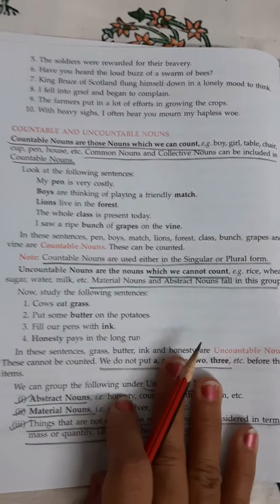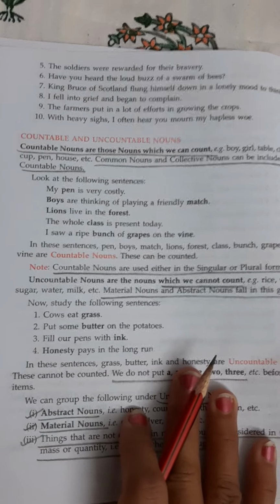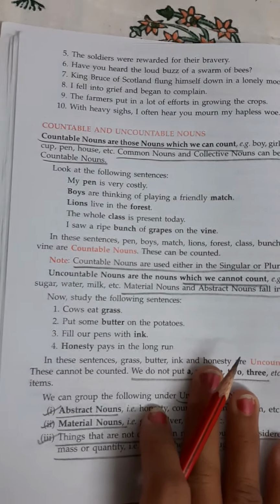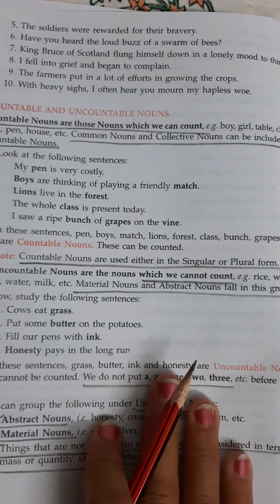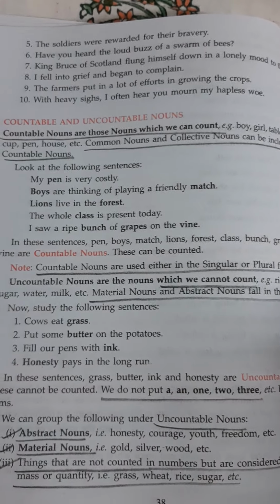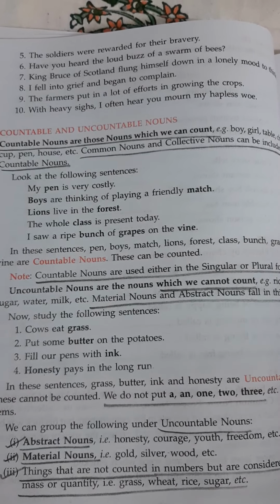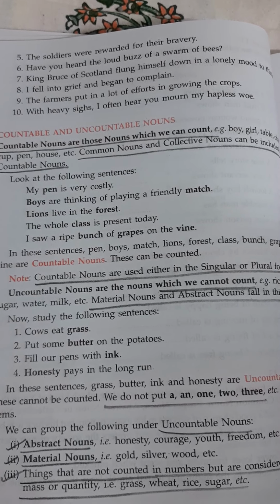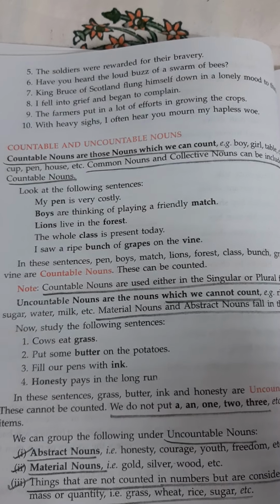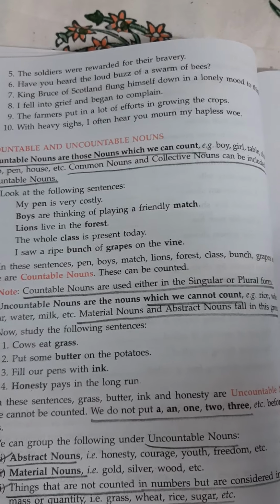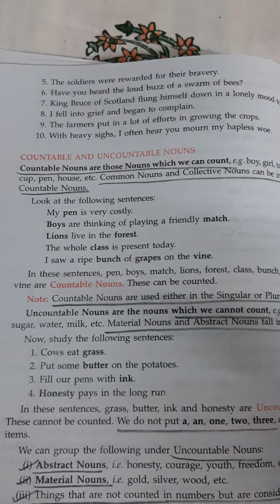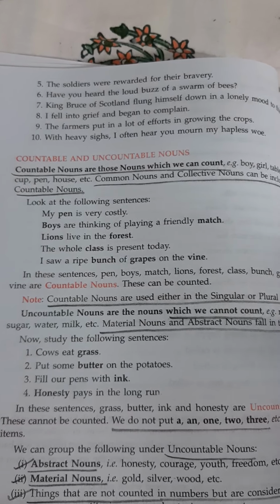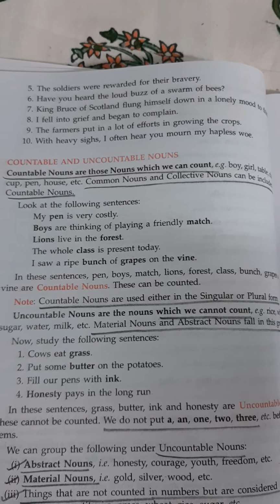Now, after this was our topic, nouns, basically nouns and their types. Now, the next topic of the chapter is countable and uncountable nouns. Now, beta, what are countable nouns? Countable nouns are those nouns that can be counted. Fine, which we can count. Like books we can count, we can count the number of boys. So these are countable nouns, and common nouns and collective nouns can be included in countable nouns. Means we can count common nouns also and we can count collective nouns also.